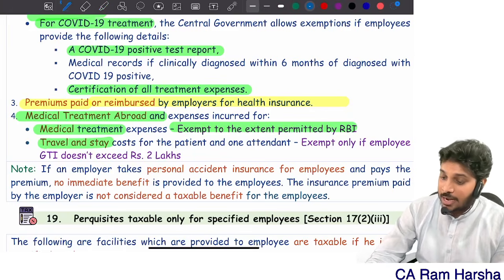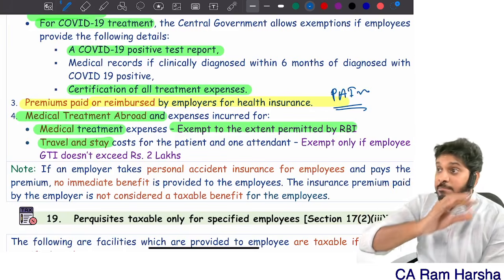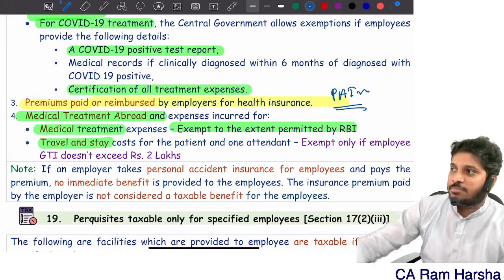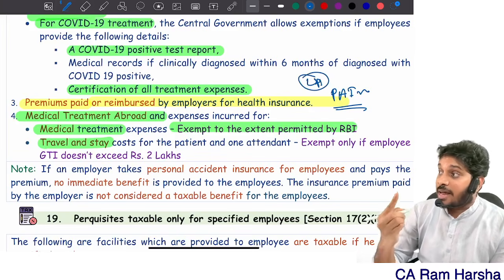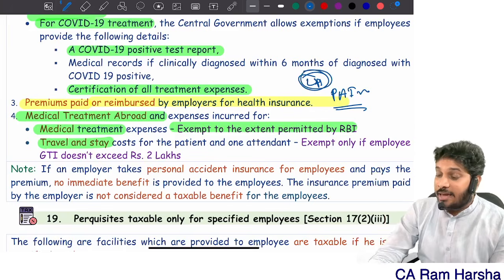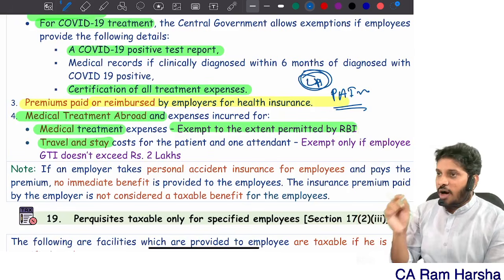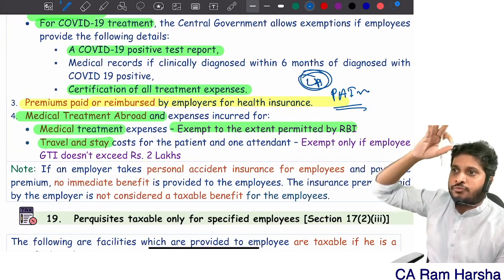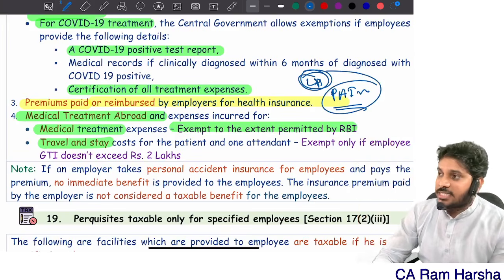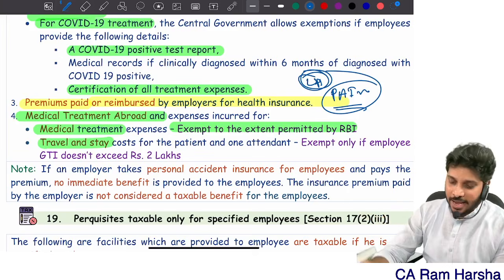Apart from this, the company might take personal accident insurance where maturity amount will not be there, that is exempted. Suppose the company is paying life insurance premium where maturity amount will be there. Life insurance premium the company is paying in your name is fully taxable. If on the employee's name the company is paying life insurance premium where maturity amount will be there, that is fully taxable. Personal accident insurance, only if the employee or family members get benefit, so it is fully exempted.